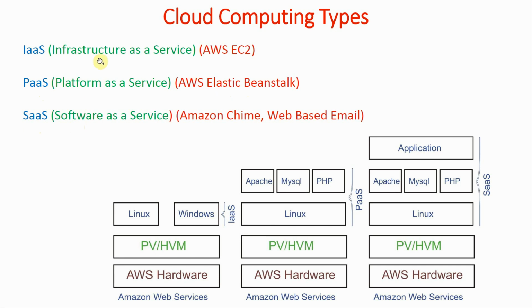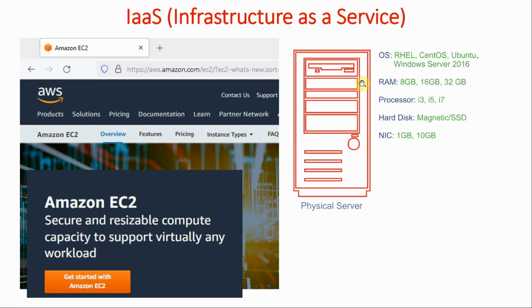Now we want to discuss what this infrastructure as a service is and who needs this type of service. Then we will be talking about PaaS and then SaaS. So when we talk about infrastructure as a service, suppose in our case, in house, we want to deploy some web server, and we are expecting that thousands of clients will be visiting our web server. For that, we have to purchase some strong hardware.